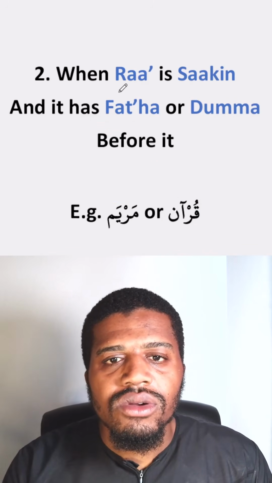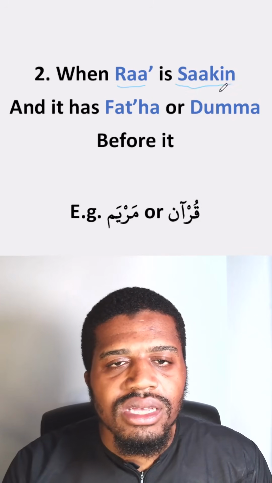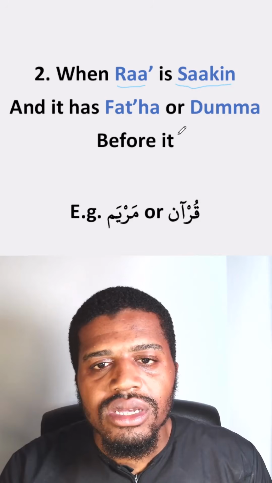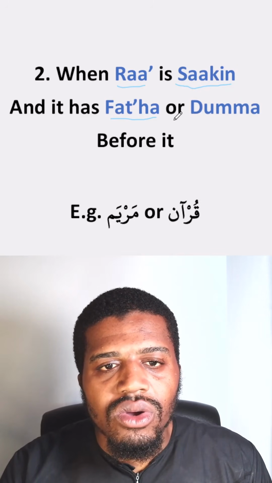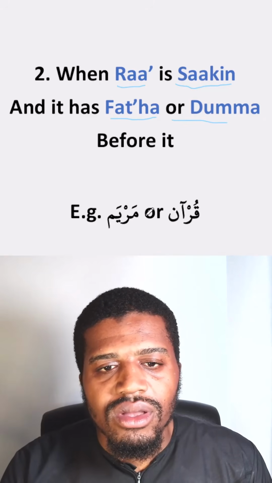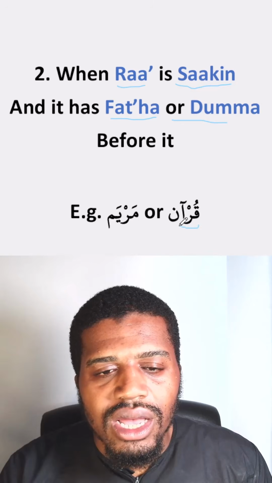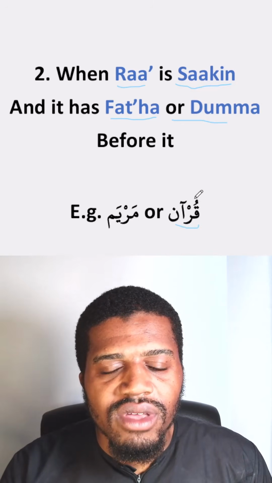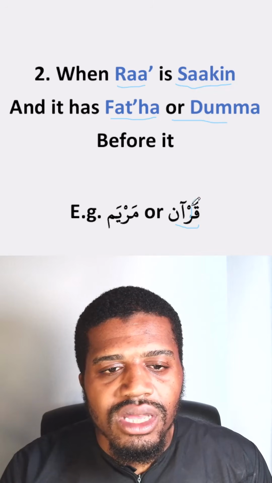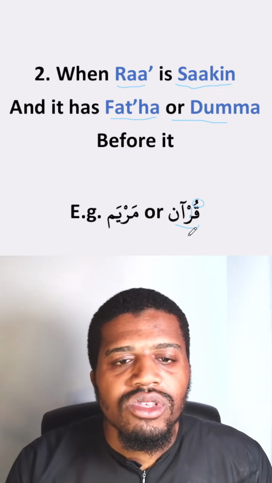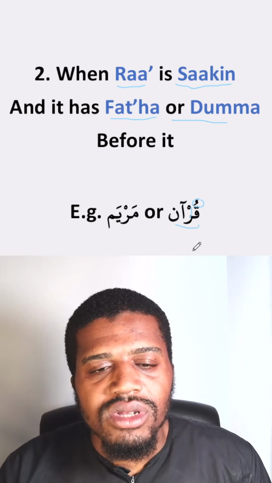The second scenario is when we have a ra which is sakin. Okay, sakin means it has a sukoon on it, and before this ra there is a fatha or a dhamma. So if we look at this example here, Qur'an, okay, we have a ra sakin and before it is a dhamma. So here we're going to pronounce ra with strength. Qur'an. We're not going to say Qur'an.